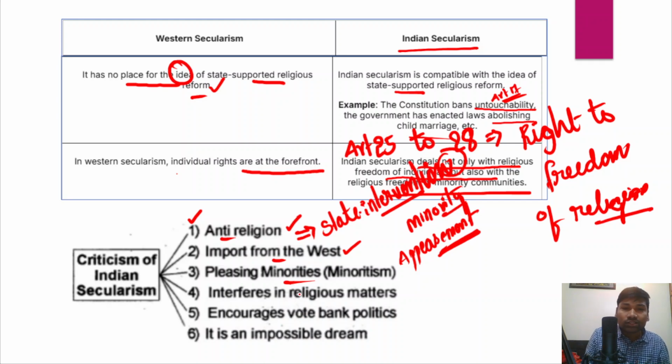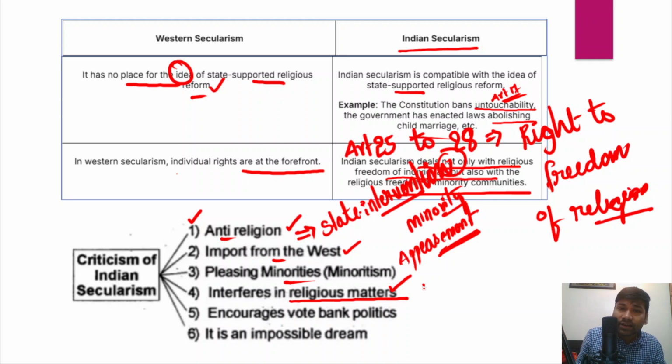And in fact, it also interferes with religious matters, because the state has been actively intervening in religious matters for whatever reason, even if it is for religious reform. The Indian Constitution has provided for the interference of the state in religious matters. So this is also another major criticism of secularism in India.